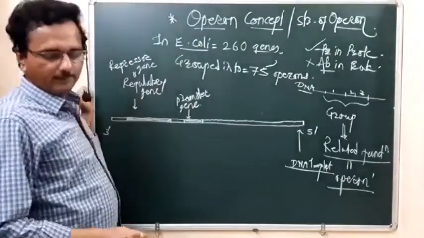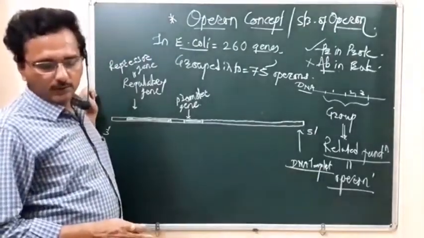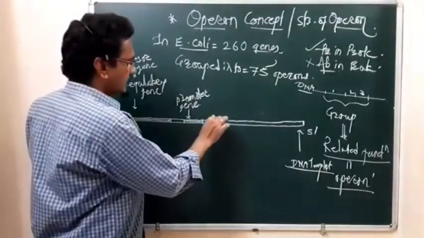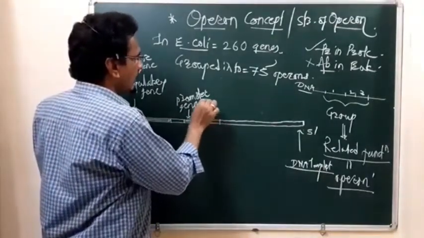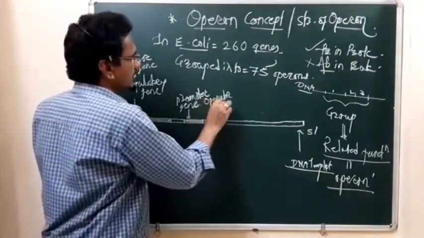It is followed, after some nucleotides in length, by the promoter gene sequence. The promoter gene sequence is followed by the operator gene sequence.